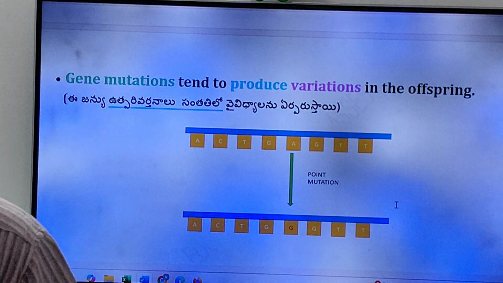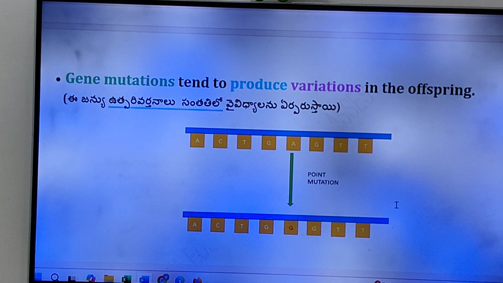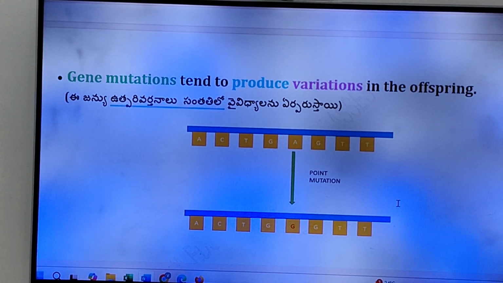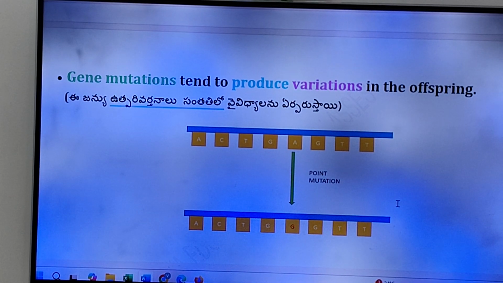Due to gene mutations, changes take place in the offspring. It leads to what, friends? Formation of variations. See, friends, here I am explaining in Telugu, friends.